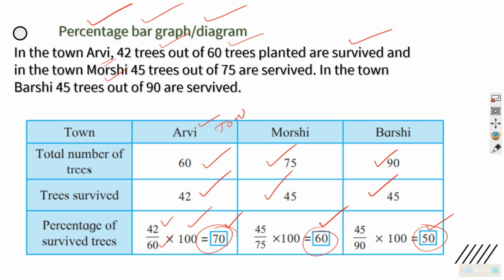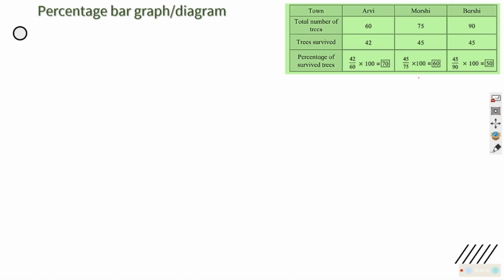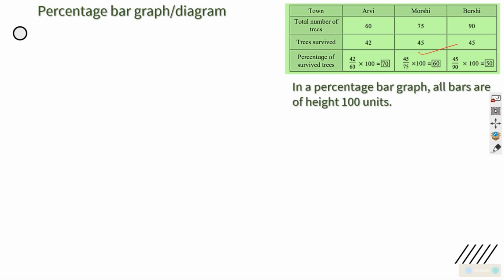Percentage आया तो out of 100 में 70. मतलब if it is 42 out of 60, it is 70 out of 100. If it is 45 out of 75, it is 60 out of 100. If it is 45 upon 90, हमको मालूम है 50%. We will convert this into a graph so that it will be easy for anybody to understand. How to do that? We need the data first, which I have copied again. We need a percentage bar graph.